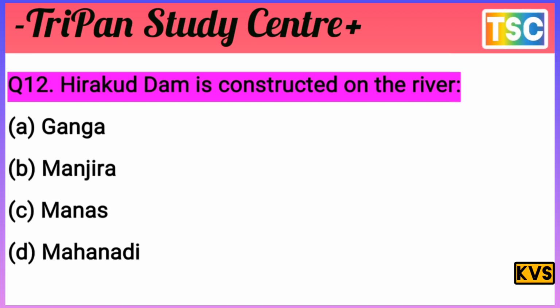Ganga, Manjira, Manas, Mahanadi. That's an important option here. You know that the Hirakud Dam is not constructed on the Ganga, so Ganga is rejected. B, Manjira, is also rejected, and Manas is rejected. The Hirakud Dam is constructed on the river Mahanadi. This is the most important. D option is correct here. D is the correct answer for this question. That's important for the exam. The Hirakud Dam is constructed on the river Mahanadi.